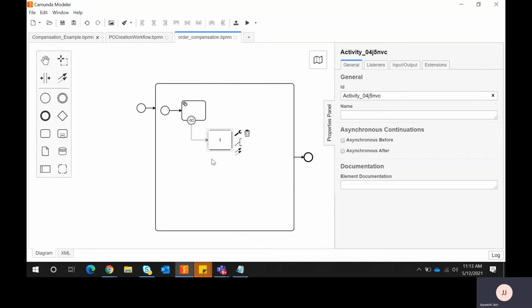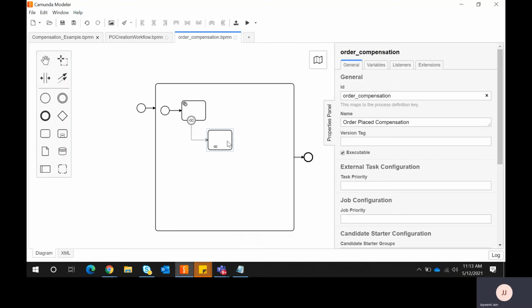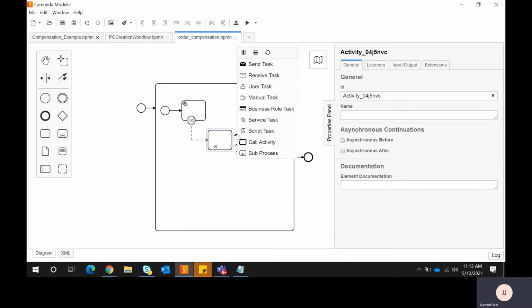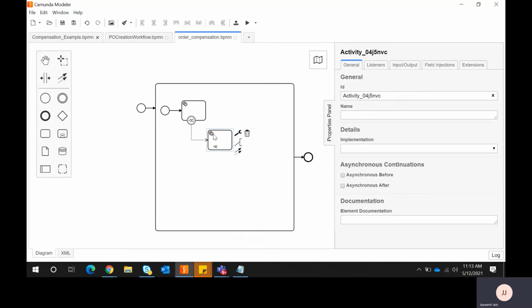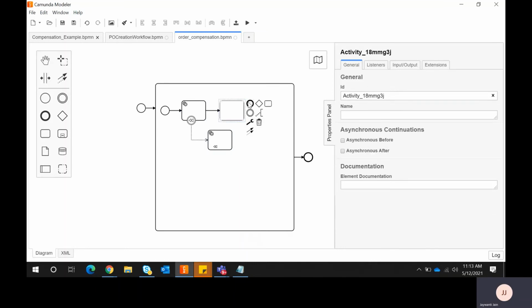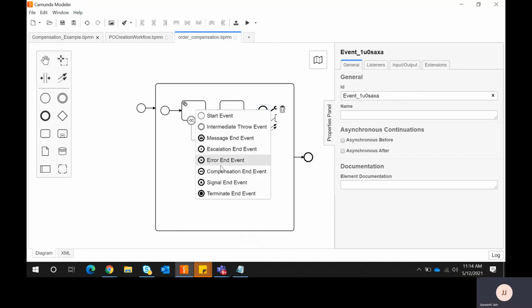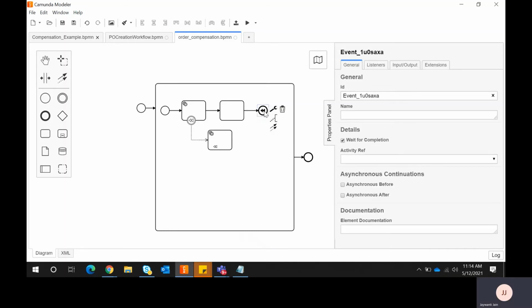So if you see the diagram, this symbol will come. That is nothing but a handler, and whatever activity I want to do, I can do over here. In the same way I'll attach over here, and I will end the process. And if anything fails, I'm changing manually. I want a cancel end event. So this is my compensation end event, and manually I want to do it.